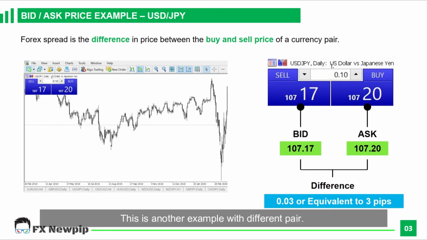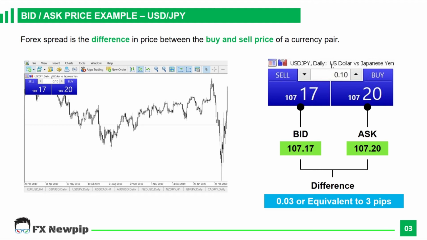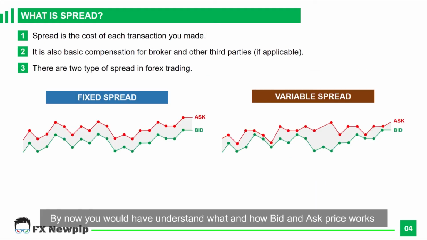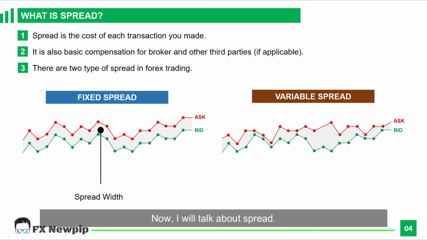This is another example with different pairs. This is the USD JPY pair. If you notice the difference, the USD JPY pair requires 3 pips commission to the broker. By now you would have understood what and how bid and ask price works, and that the difference between bid and ask price is called spread. Now I will talk about spread.